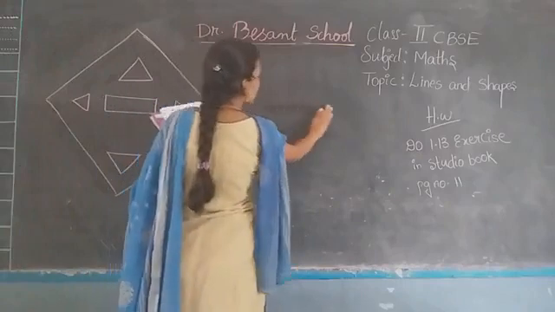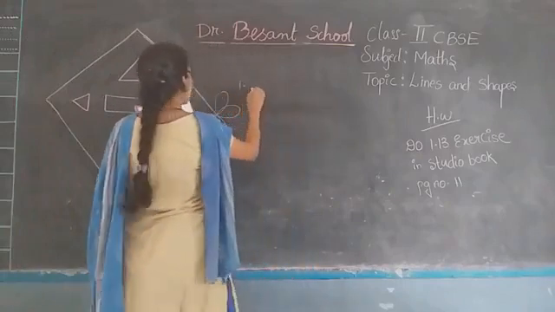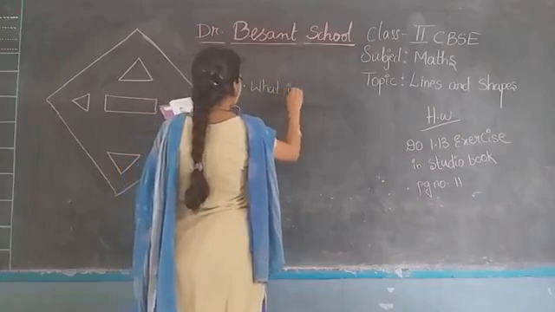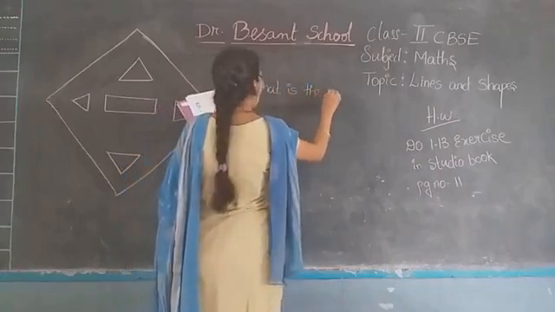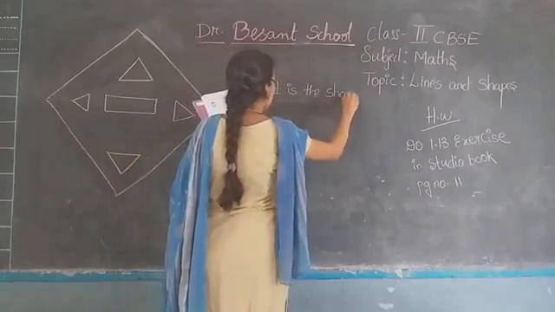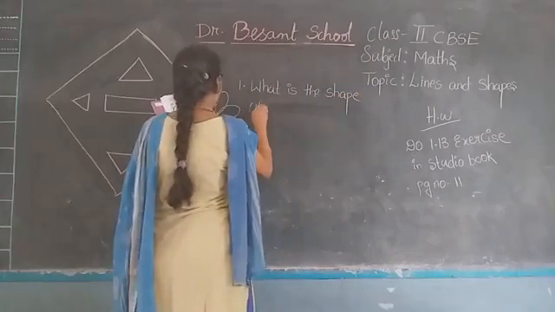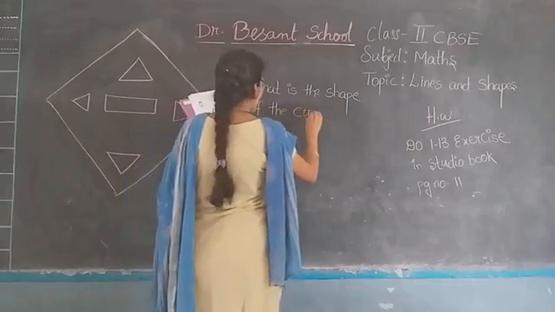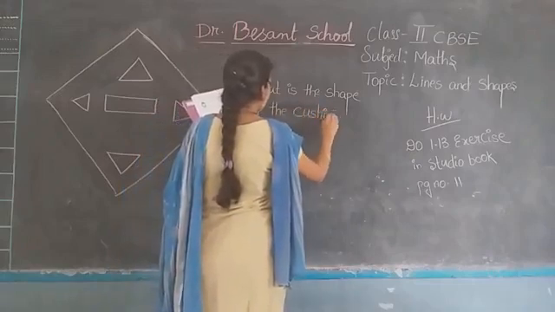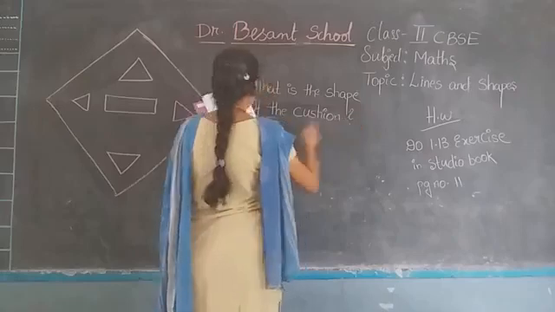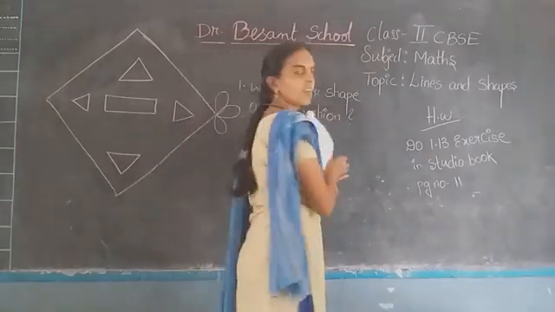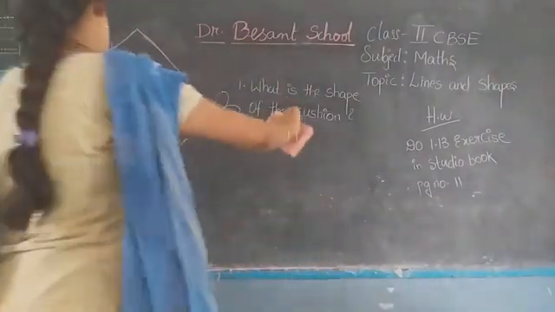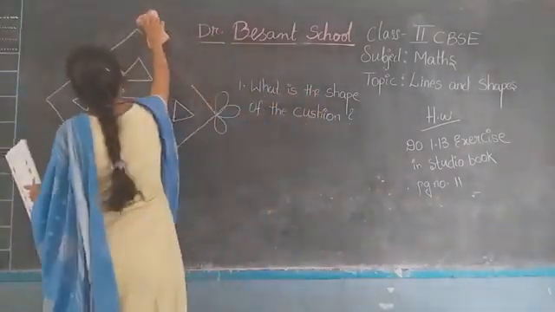You have to write down in the first blank: what is the shape of the cushion? Yes, that is square. If you see like this, you can easily identify which shape it is.